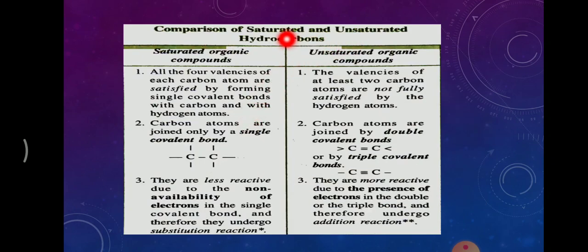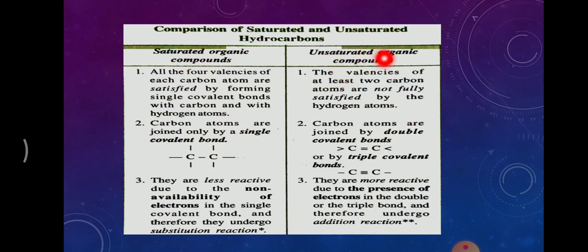Let's compare saturated and unsaturated hydrocarbons. As I told you before, all four valencies of each carbon atom are satisfied by forming single covalent bonds with carbon atoms or with hydrogen atoms. This definition you can write for saturated compounds.